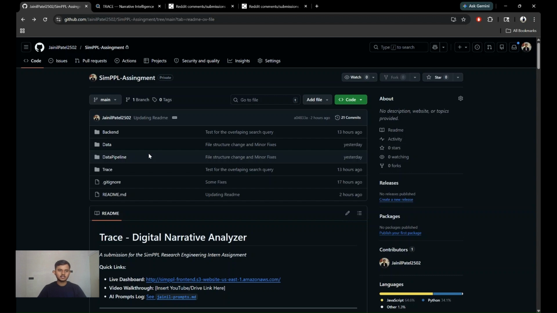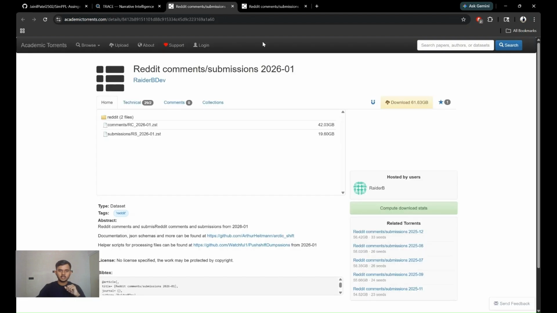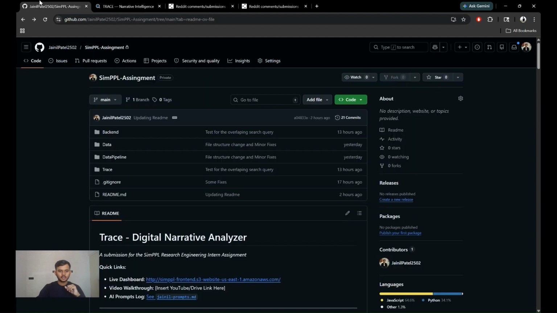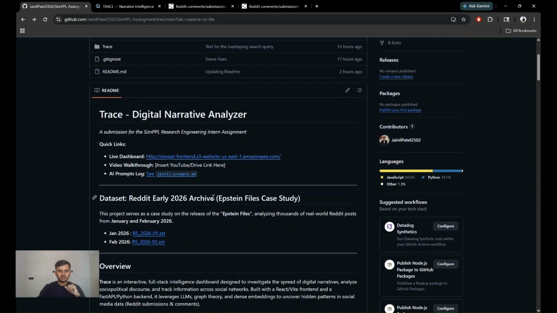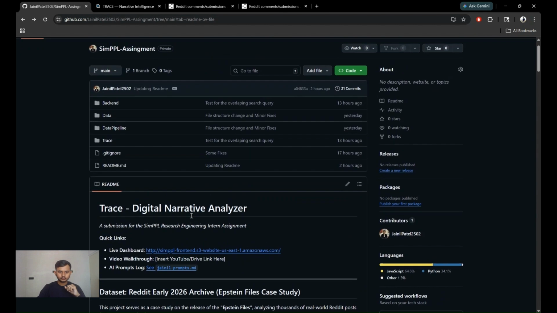Today I'll be presenting the assignment given by the Simple company related to the research intern role. So I have used the Reddit dataset of January and Feb 2026. This project is a case study on how the Reddit community reacted to the release of the Epstein files. Here is the link of the dataset.